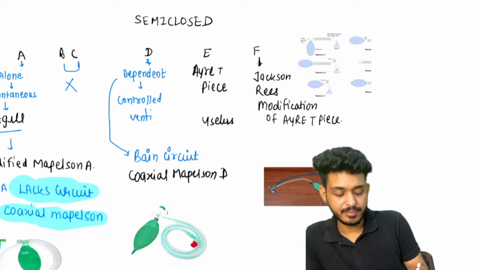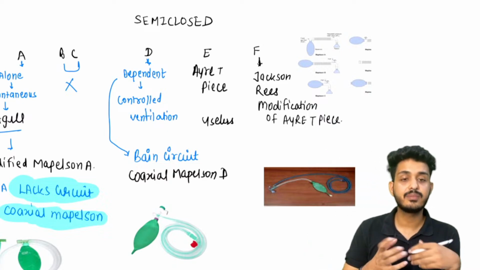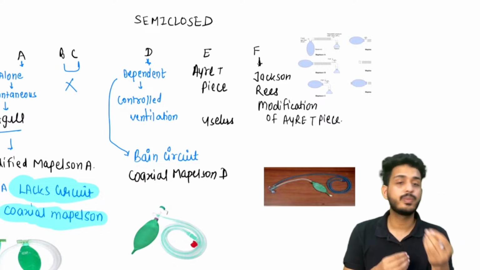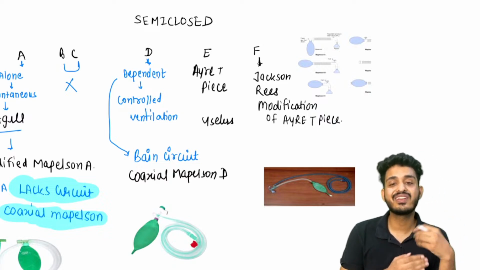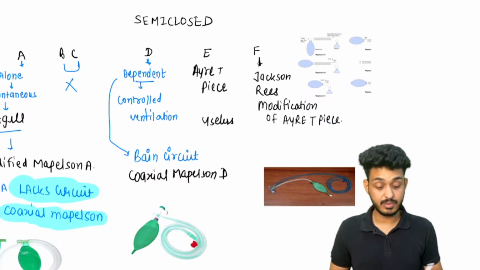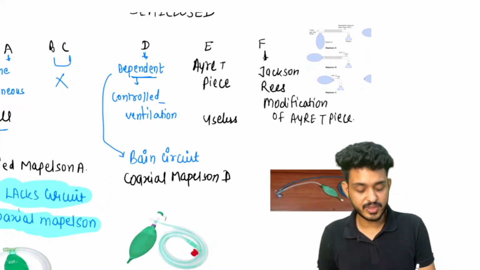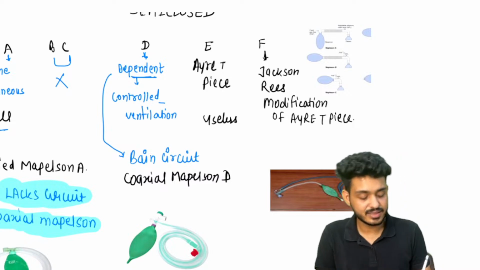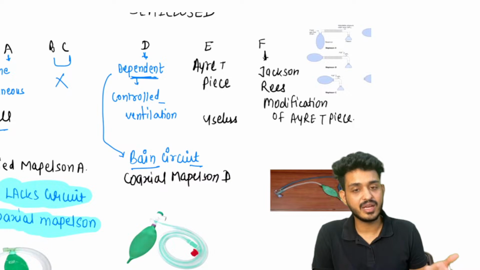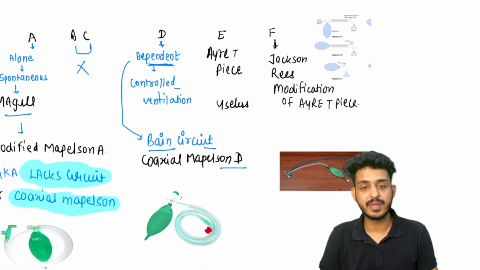Try to understand the meaning of spontaneous and controlled ventilation. Spontaneous ventilation means the patient is breathing on his own. Controlled ventilation means the patient cannot breathe on their own; we are controlling the ventilation, right? So for those patients for whom we need to control the ventilation, we will be using this circuit, that is Bain circuit. It depends on someone, so you can remember it is dependent on Bain. This is also known as coaxial Mapleson D.